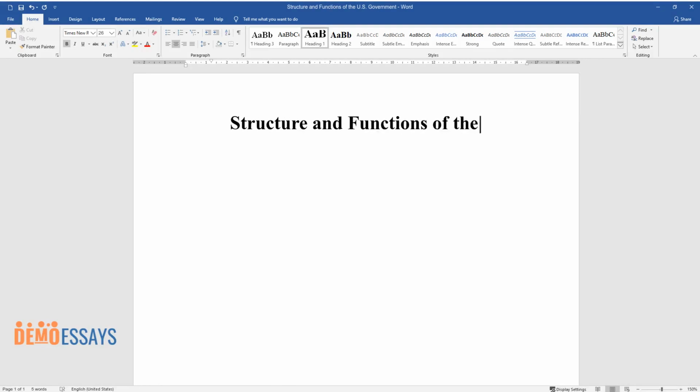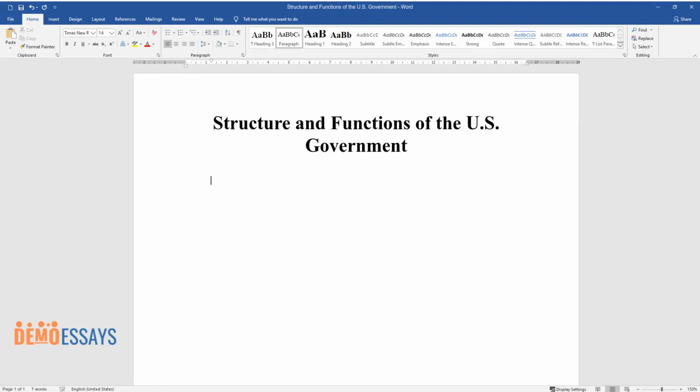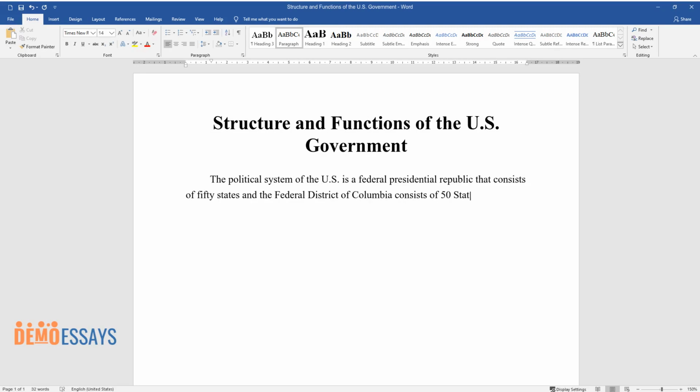Structure and functions of the U.S. government. The political system of the U.S. is a federal presidential republic that consists of 50 states and the Federal District of Columbia.